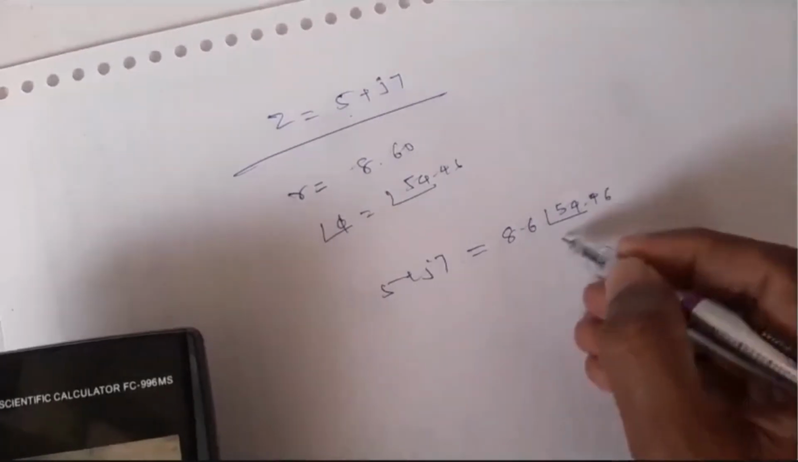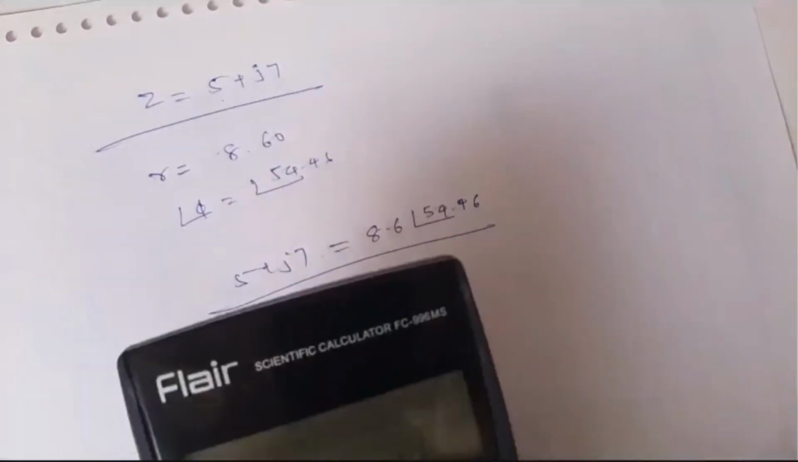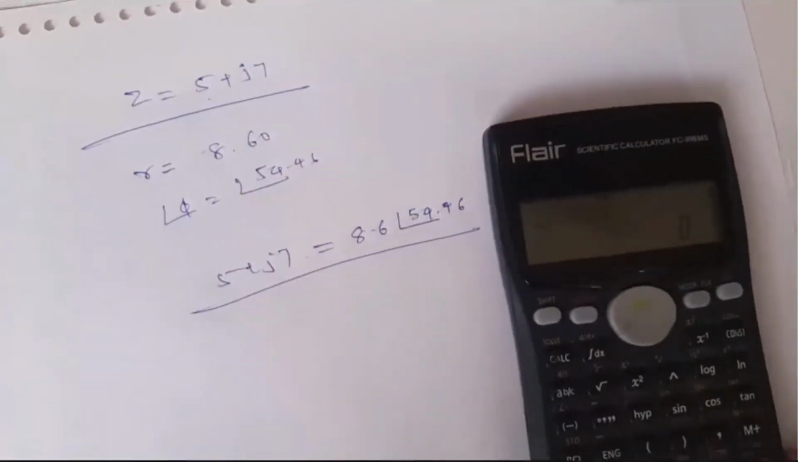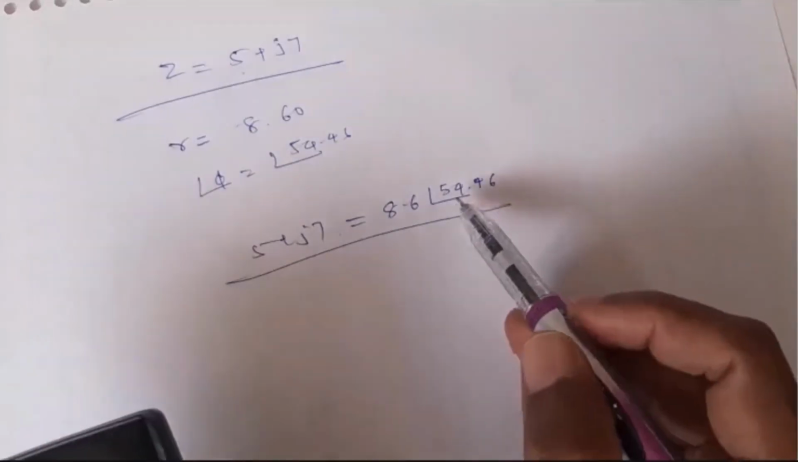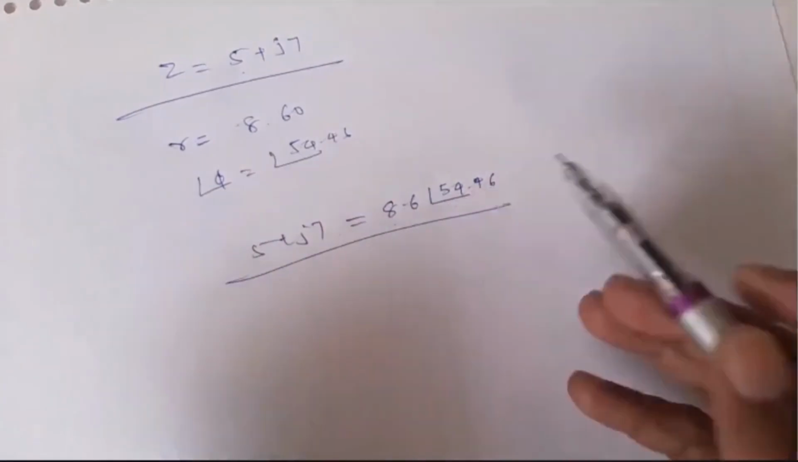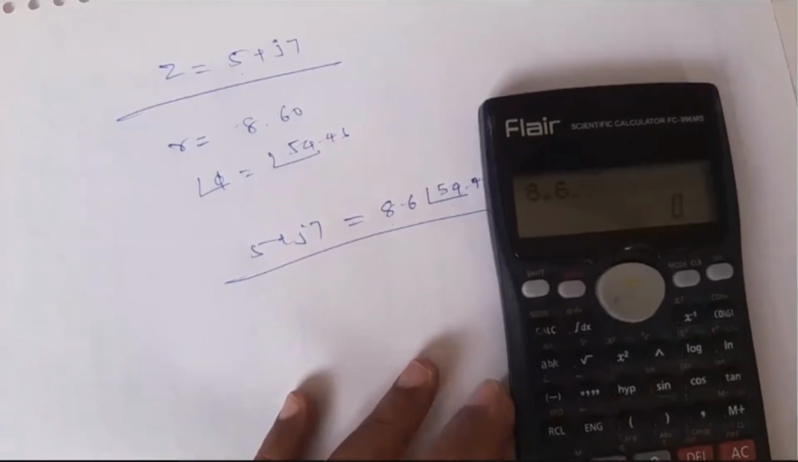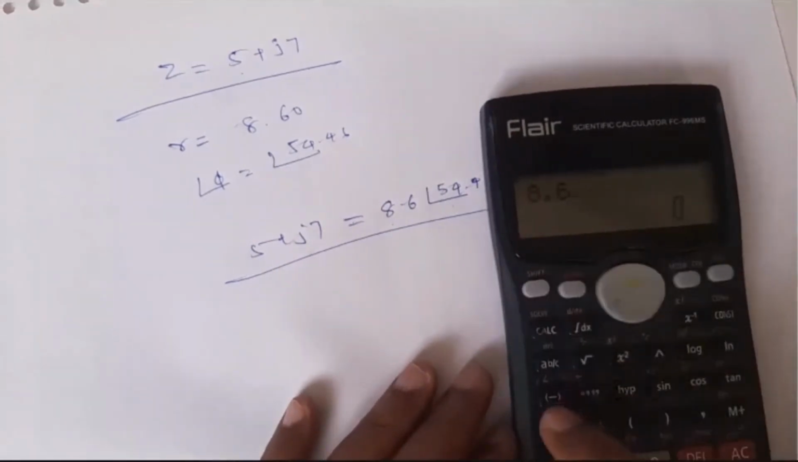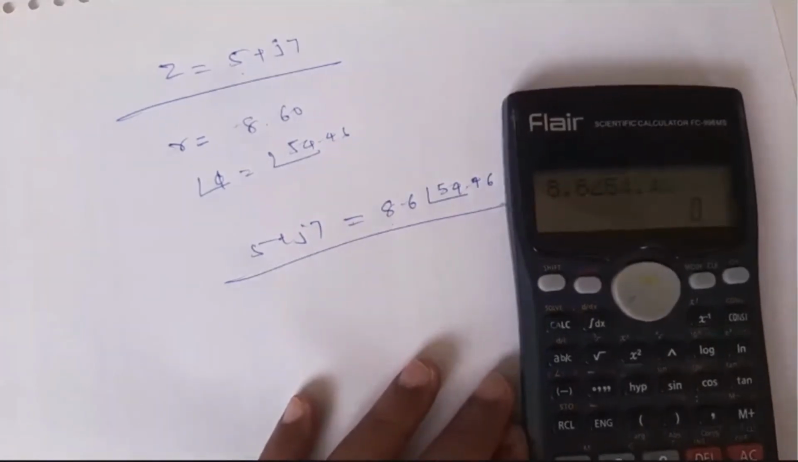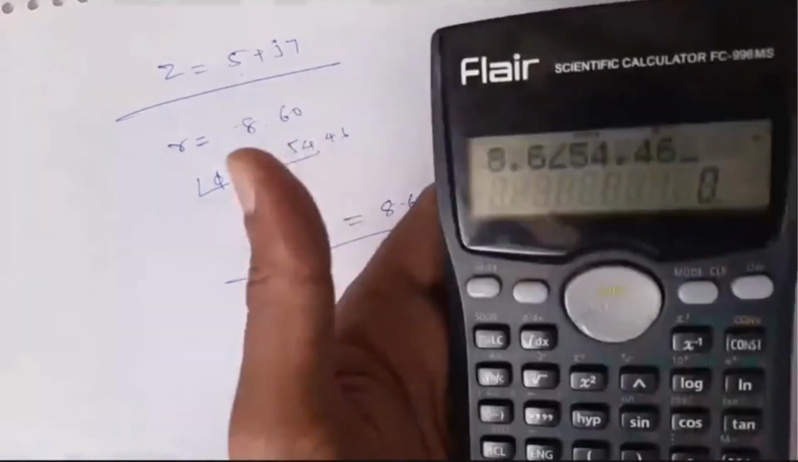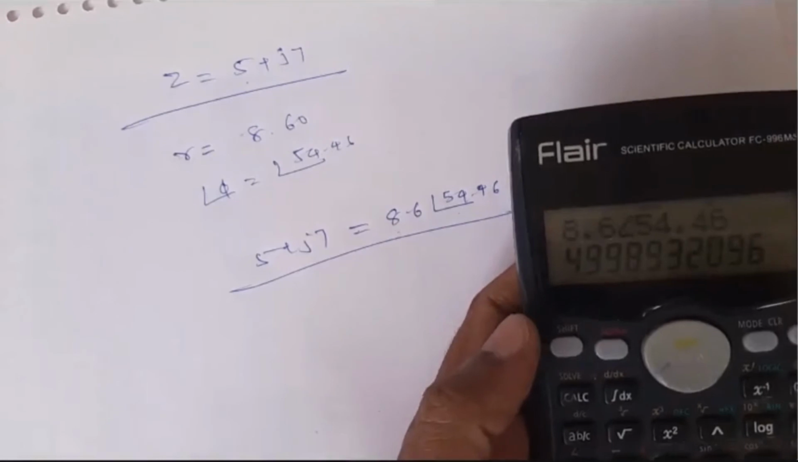This is conversion from rectangular to polar, and if you want to convert from polar to rectangular, it is something like this. Say for example, I want to convert 8.6 angle 54.46. 8.6. To use the angle, here you can see shift and this minus. The angle is how much? 54.46. So if I press equal now, look at this. This is 4.9999 something, nothing but it is 5.